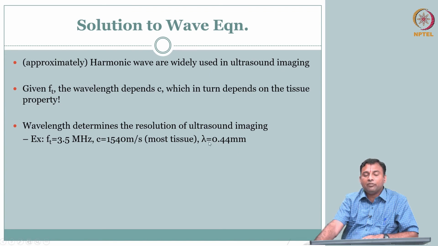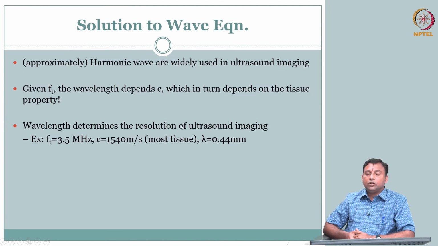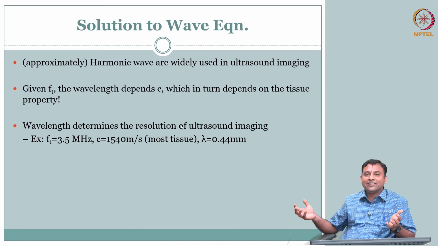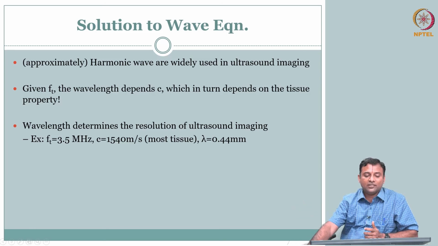This is a very important factor because lambda turns out to be a determinant. This is closely related to the resolution capability of the system. Now, what is the c of electromagnetics? 3 into 10 power 8. Okay. So, what will be your lambda? Orders of meters. c is equal to f lambda, that is what we have used here also. I know c, I know f, what is my lambda? It turns out to be 0.44.